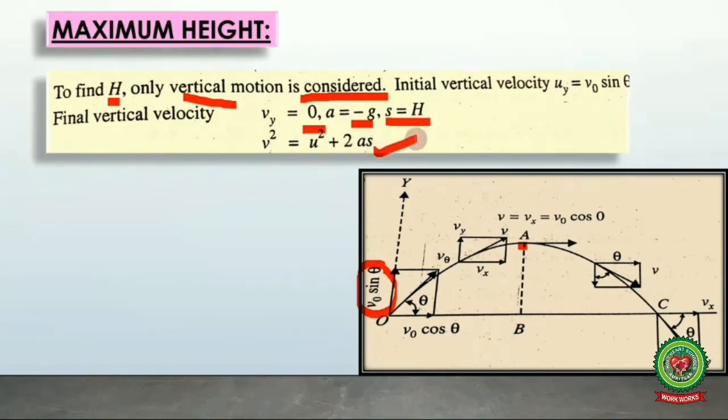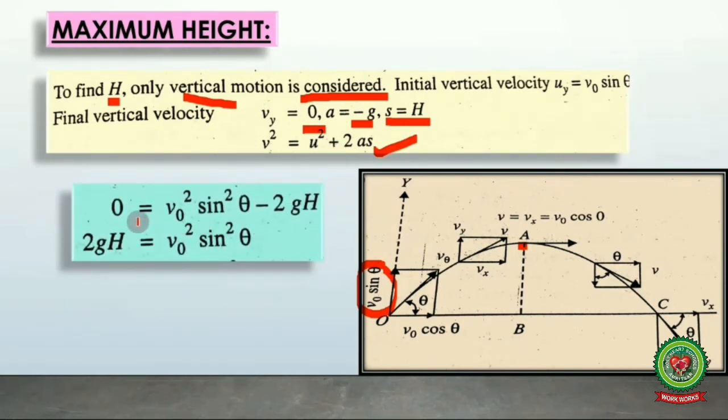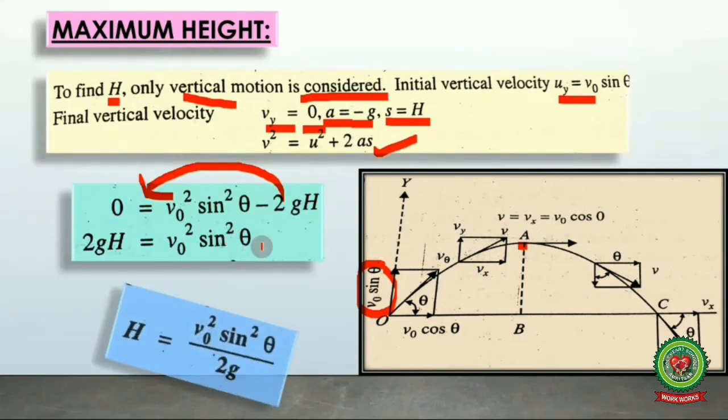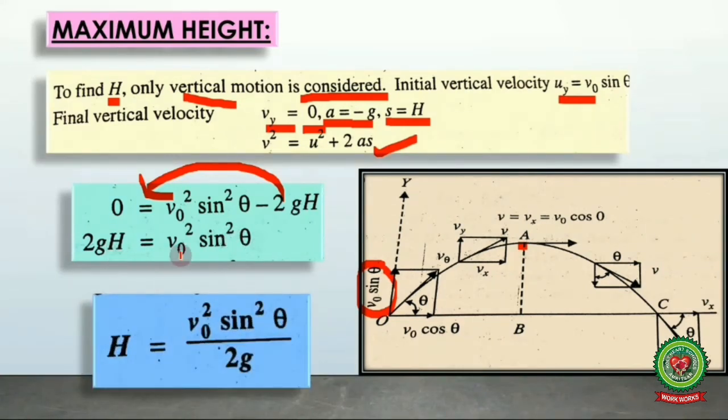So as we know from the three equations of motion, v square is equal to u square plus 2as. We put all these values of uy, vy, a and s in this equation, and we get 0 is equal to v naught square sin square theta minus 2gh. Taking this minus 2gh to the left hand side, we get 2gh is equal to v naught square sin square theta, from which we get h is equal to v naught square sin square theta divided by 2g. Here this 2g comes to the denominator. So this is the relation for maximum height attained by the projectile.